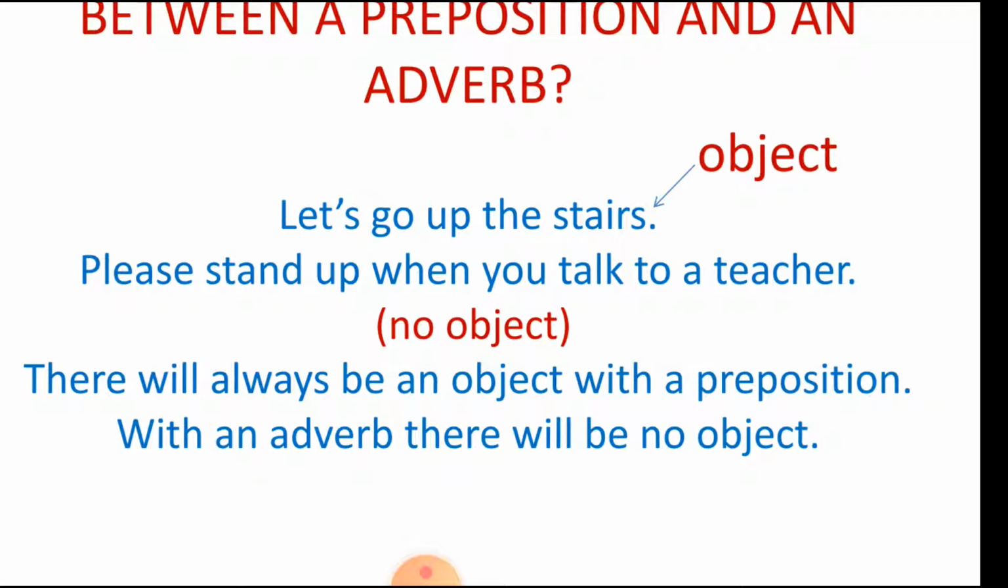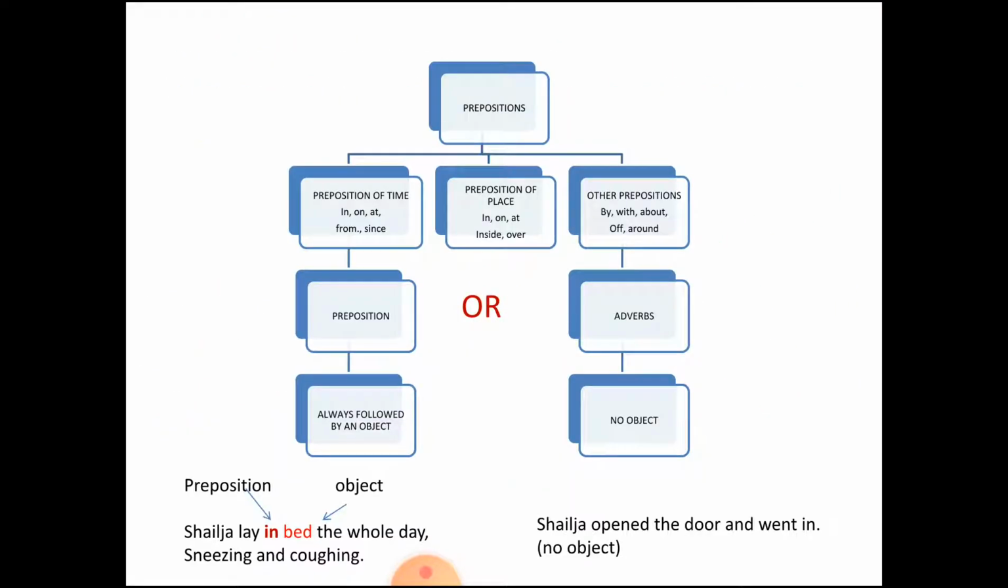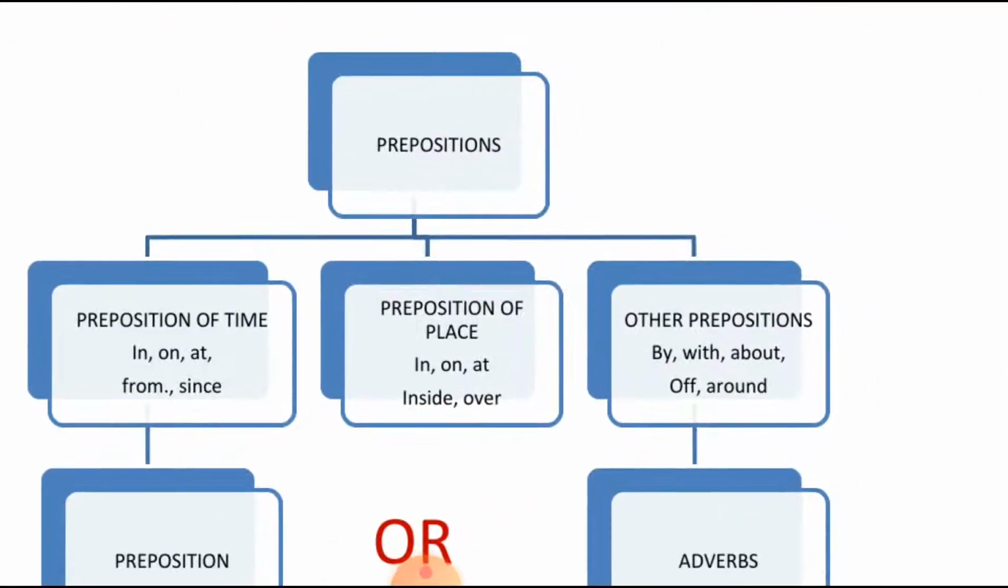So whenever we are talking about a preposition, remember that there will always be an object with a preposition. हमेशा जब भी preposition use करते हैं उसके साथ हमेशा कोई ना कोई object रहेगा. Pencil, stairs, bed, whatever. But whenever an adverb is used, then there will be no object. So this is the major difference between the preposition and the adverb that is used in a sentence.